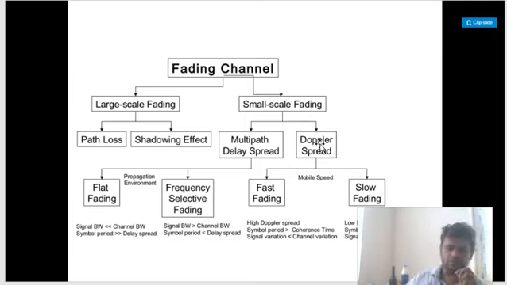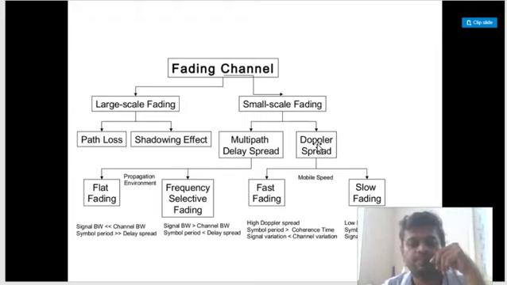So today's lecture will be of high importance, and the CO2's most important topic, fading channel, we will be dealing with. It will clear all your concepts. So let us move forward.